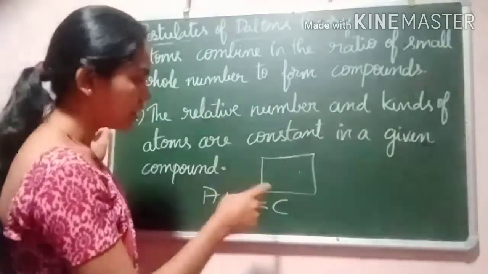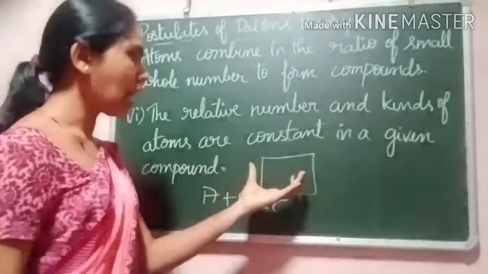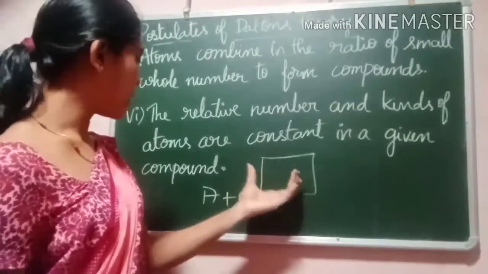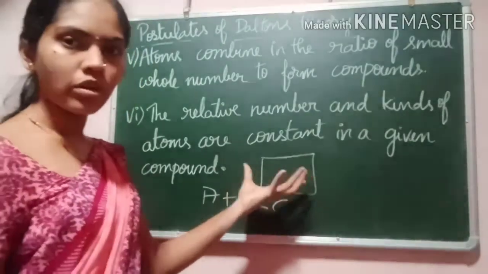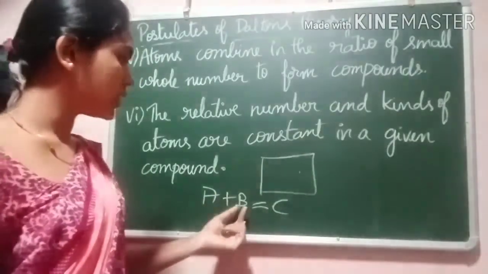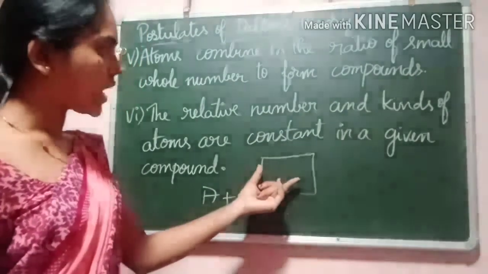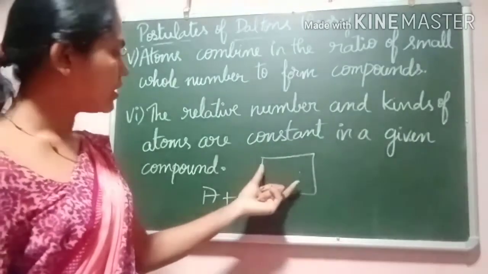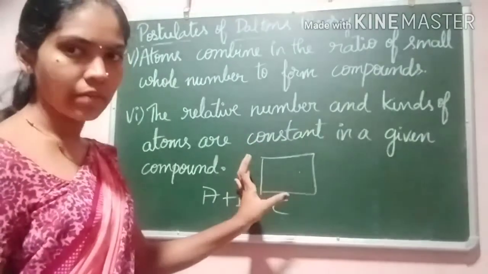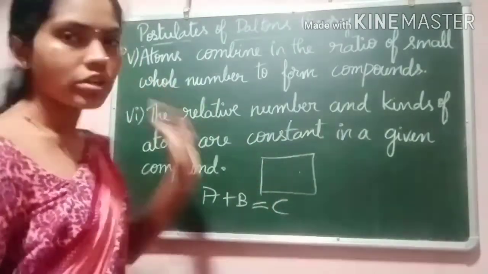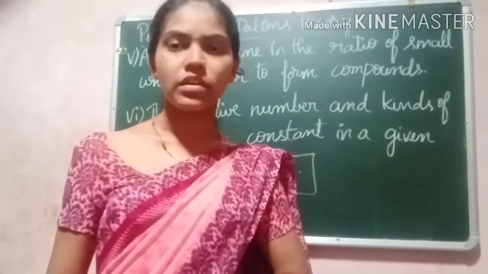Always that constant will remain the same. The atoms will have the same amount of mass. Whenever A combines with B, we obtain C, which has a constant number of atoms and a constant mass. So this is all about the postulates of Dalton's theory.